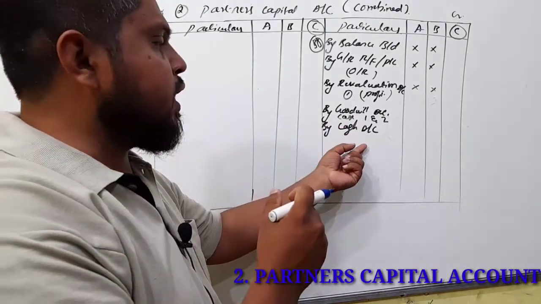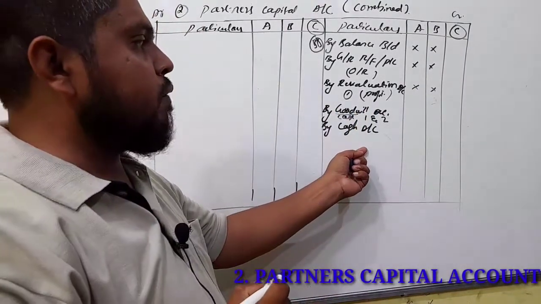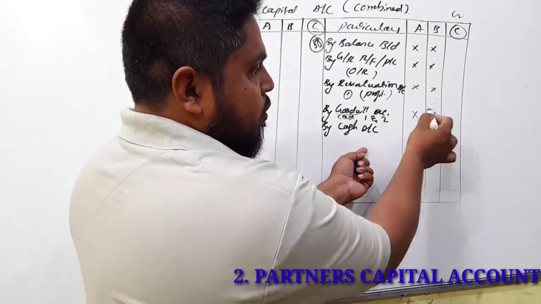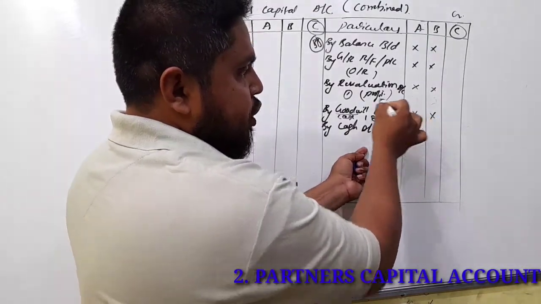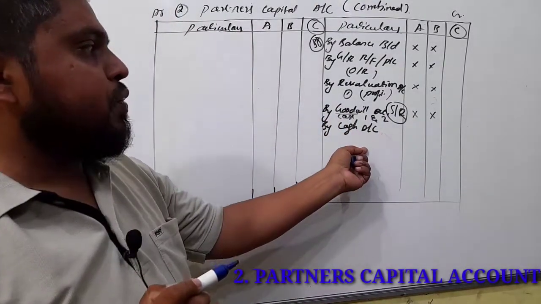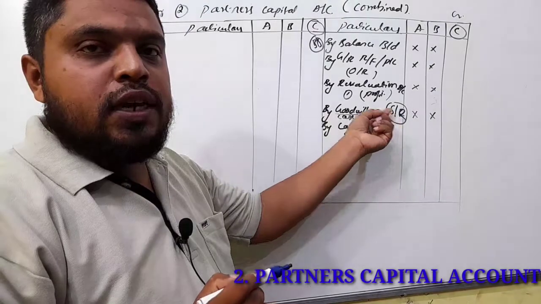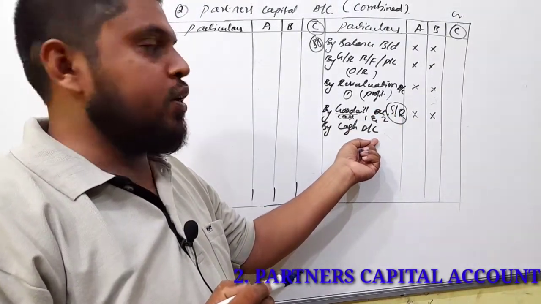So two cases here. Goodwill brought by the new partner in the form of cash, that goodwill amount we have to share among the old partners in the sacrifice ratio. Which ratio? Sacrifice ratio. In the absence of a sacrifice ratio, this goodwill amount we can share in the old ratio only.